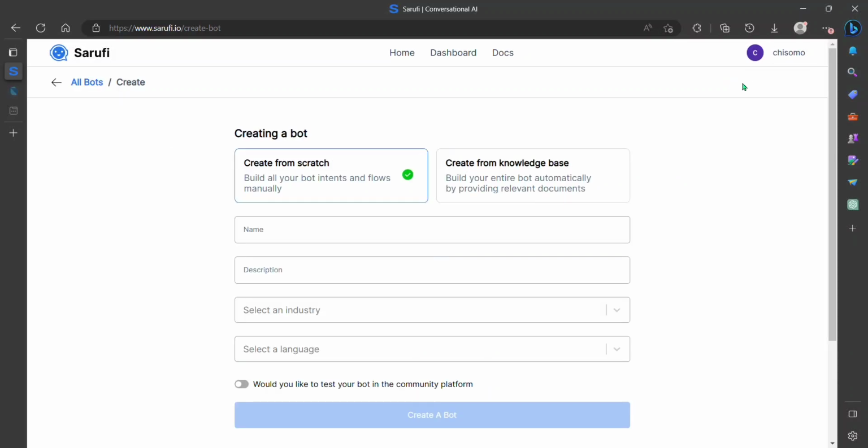So when you click on the Create a Bot button, you're directed to a page with two options to get started by building your bot: either by creating it from scratch or by creating it using a knowledge base. This may confuse you and make you wonder which to choose, or when to use one over the other. And that's what we'll look at today. I'll give you an idea on use cases for both. See you on the other side.